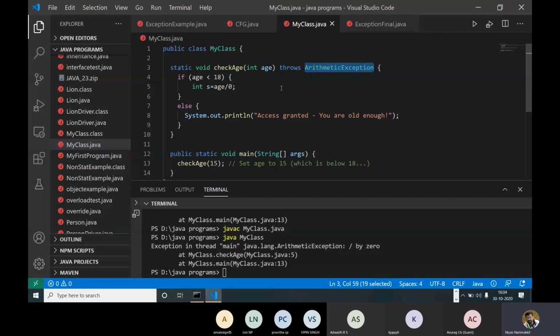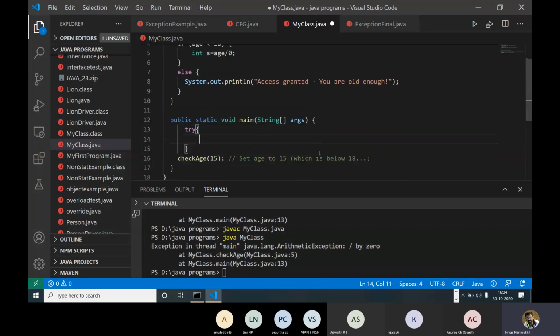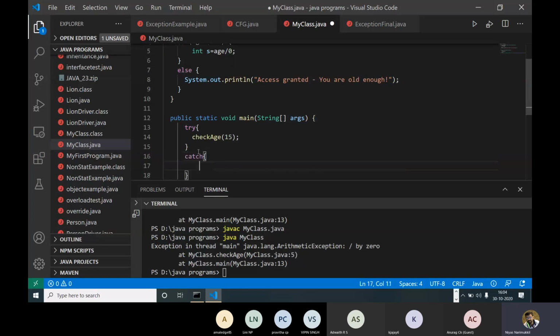If there is a throws in this method, then we need to encapsulate the entire code with try catch. Then when you run it, you need to catch it like this. That is the correct way, right? We know that this method will produce some kind of exception, so when that exception occurs, we need to catch it here.